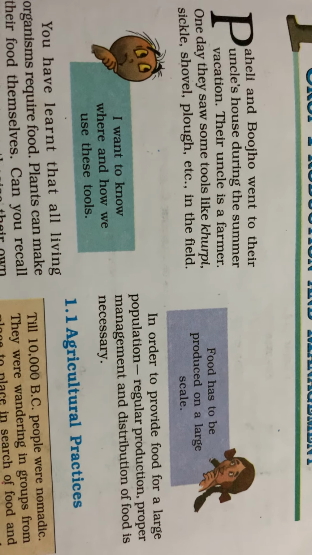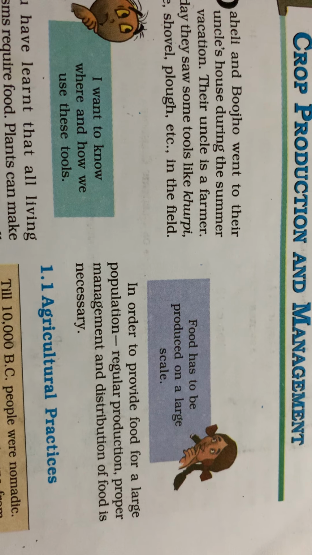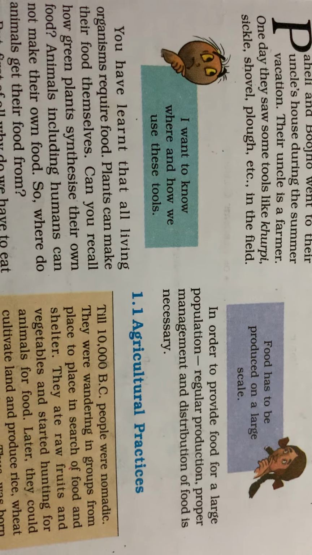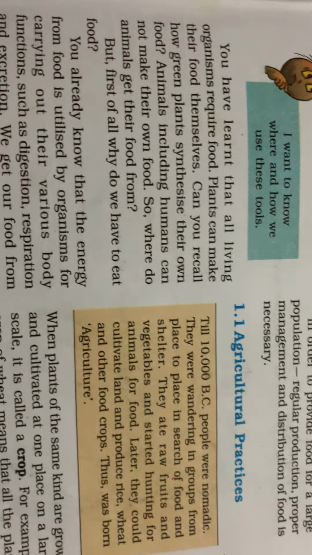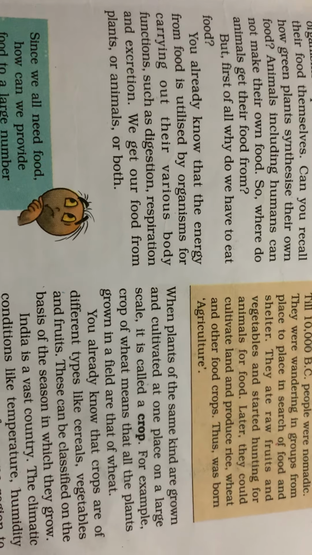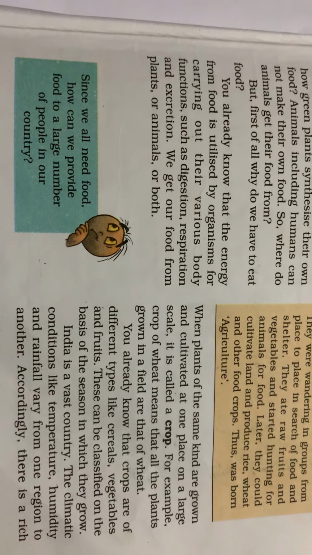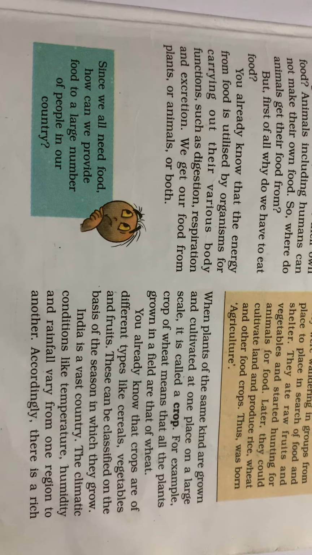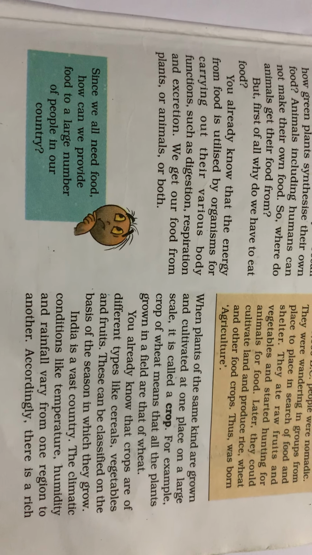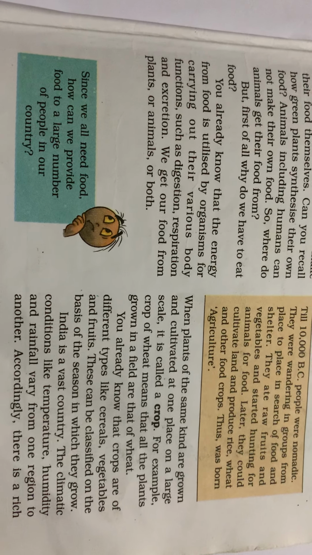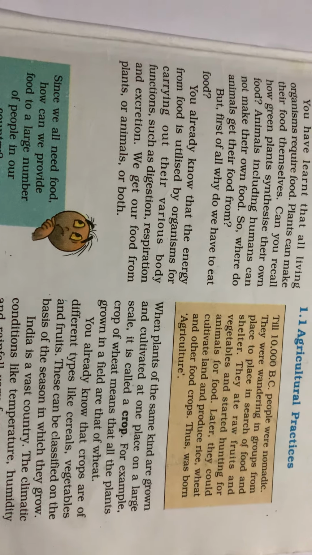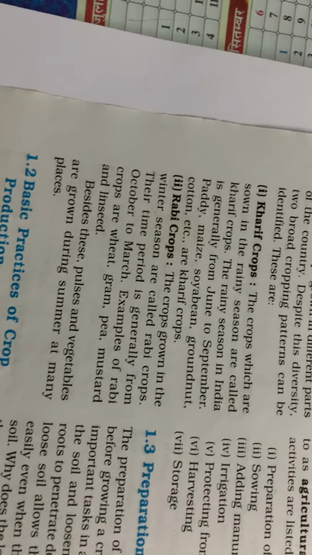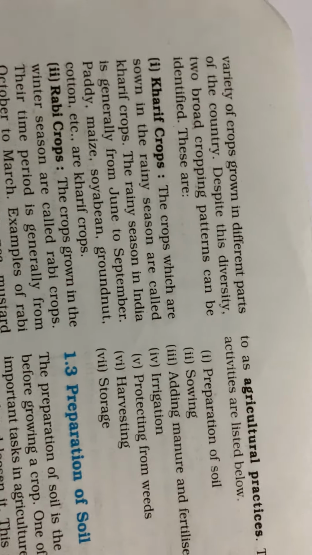When plants of the same kind are grown and cultivated at one place on a large scale, it is called a crop. So the fields we see, these are crops. And now you know that India is a vast country. The climatic conditions like temperature, humidity and rainfall vary from one region to another. Accordingly, there is a very rich variety of crops also grown in India.